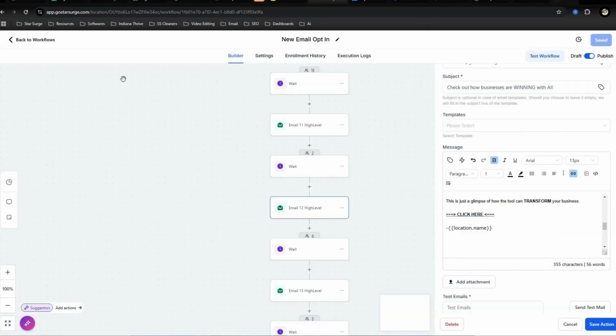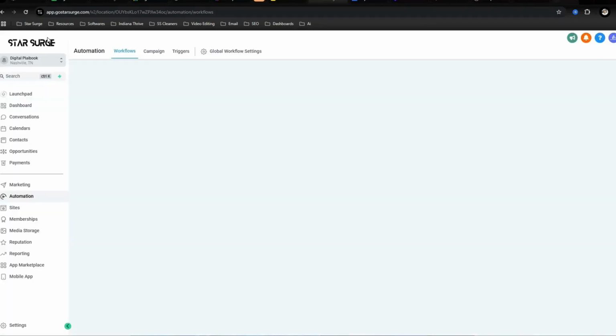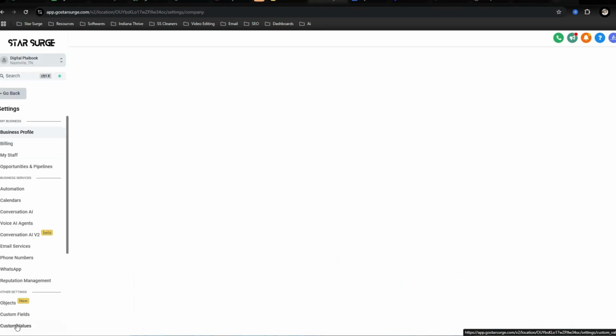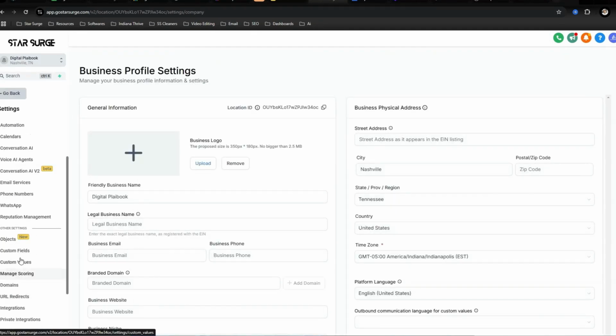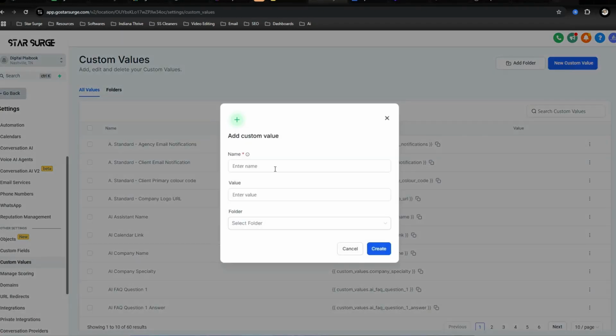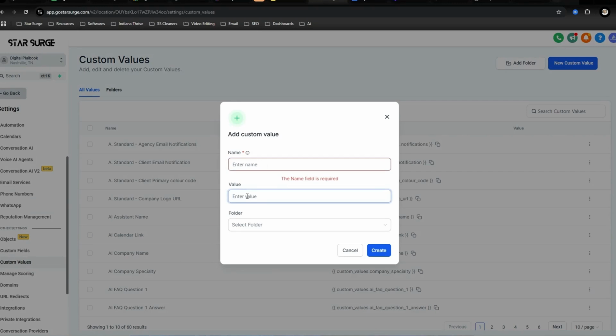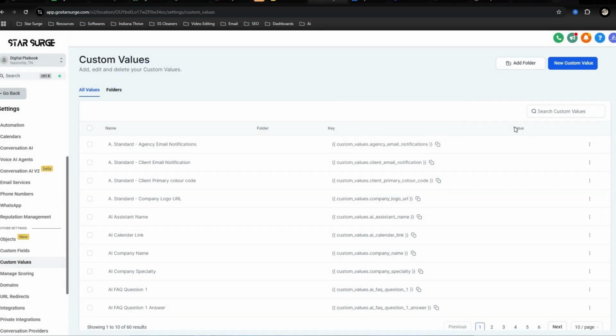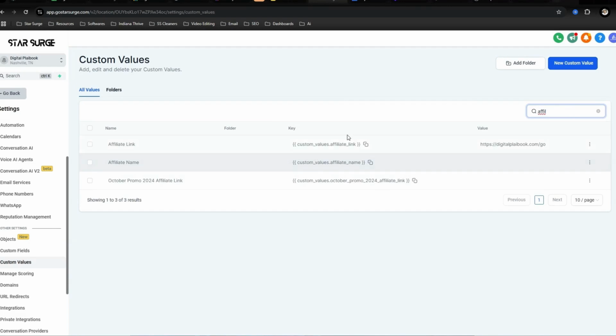Now how you get to be able to do that is we want to go back here, go over to settings, and then we're going to click on custom values. And then what you're going to want to do is just create new custom value, put the name, and then where the value is, that's where your affiliate link will go. I'm not going to create one because I already have one. And this is what it looks like, something like this, affiliate link, boom.